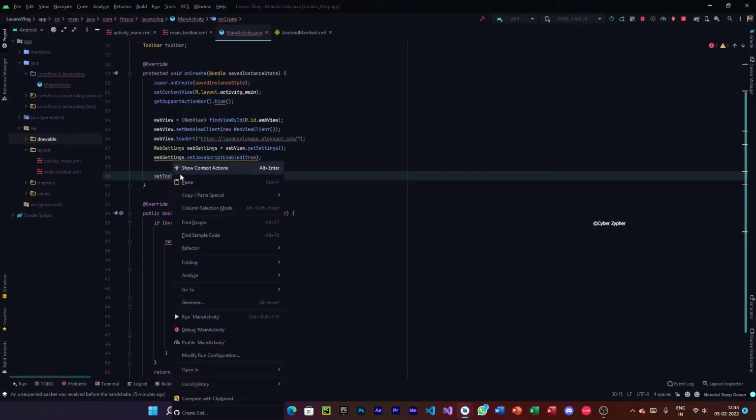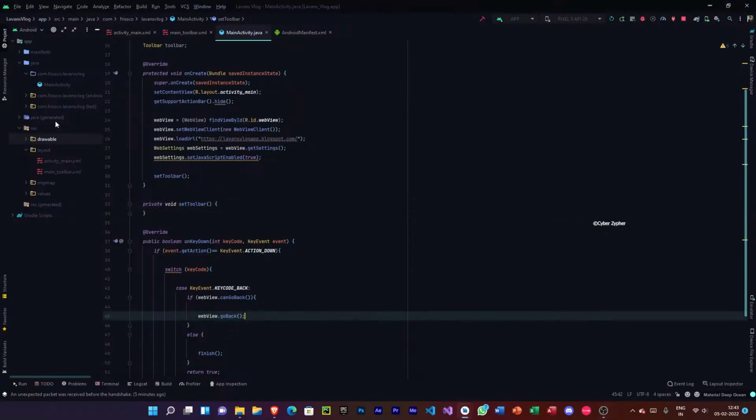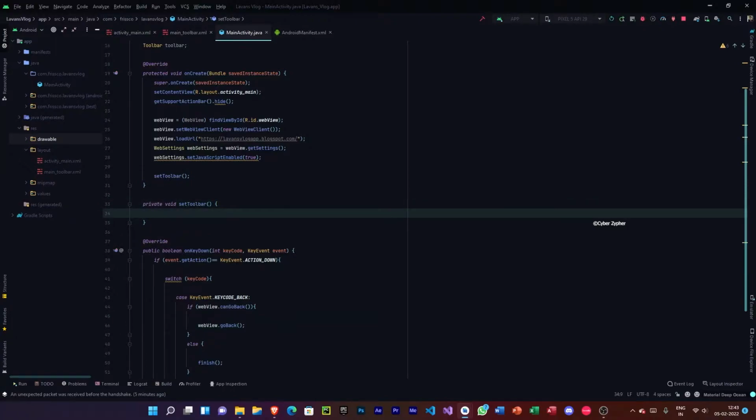Let's just go and click context menu action and create method. So now we have successfully created it, and now what we should do is we need to assign the toolbar, which we should define that this is the toolbar's ID and this is what we should use.